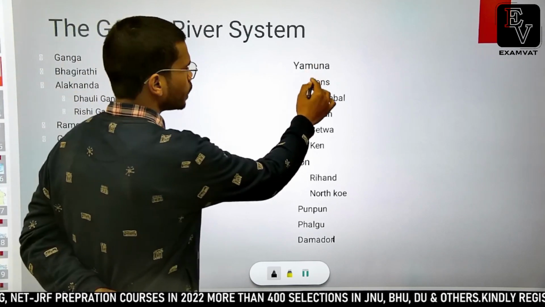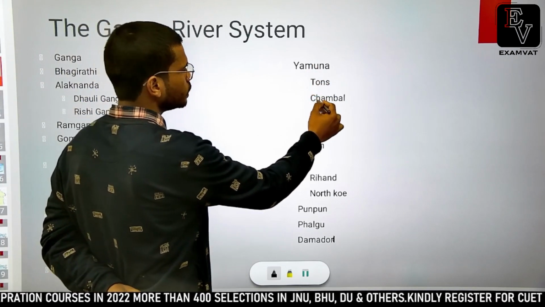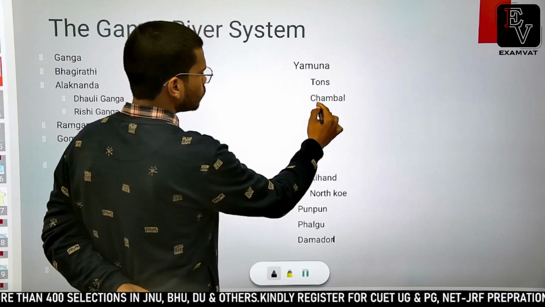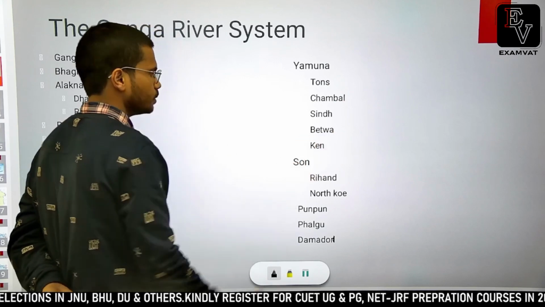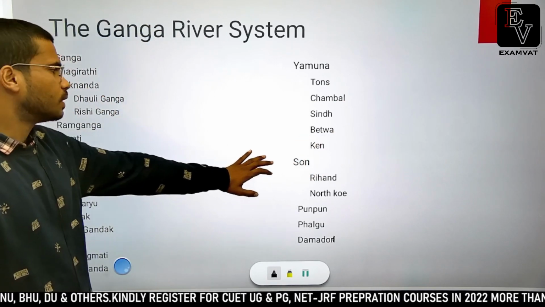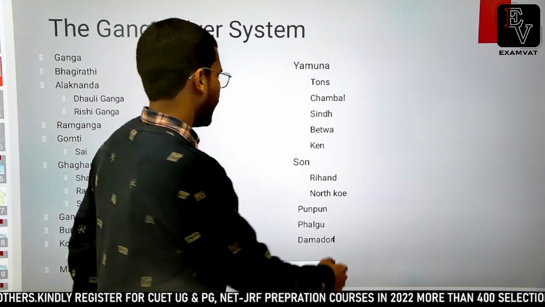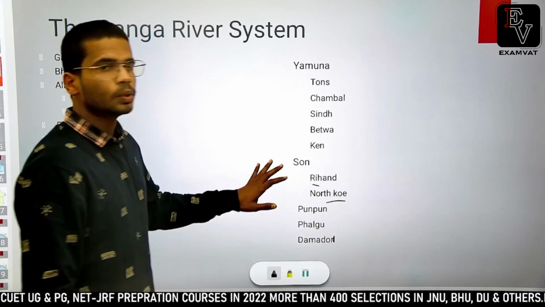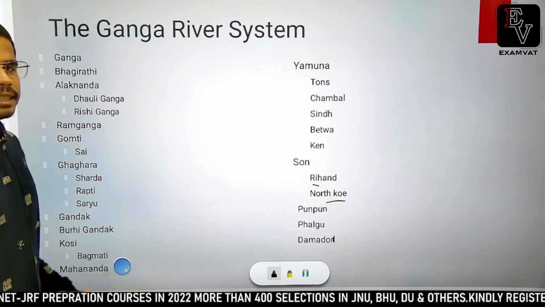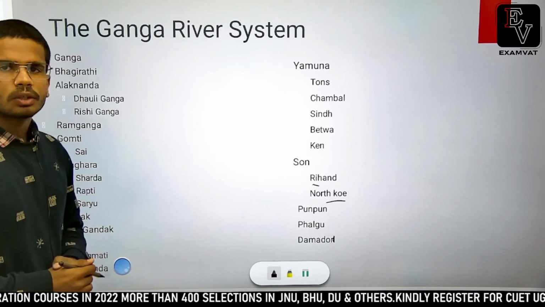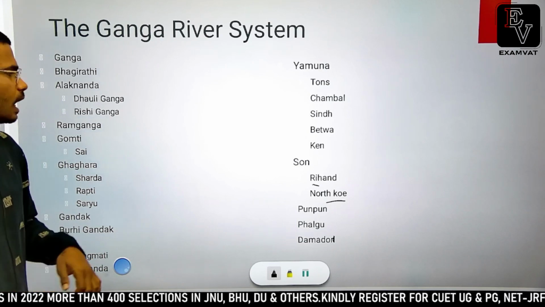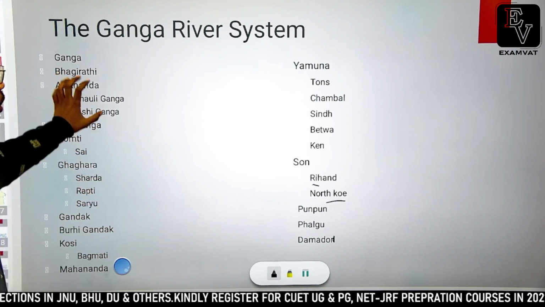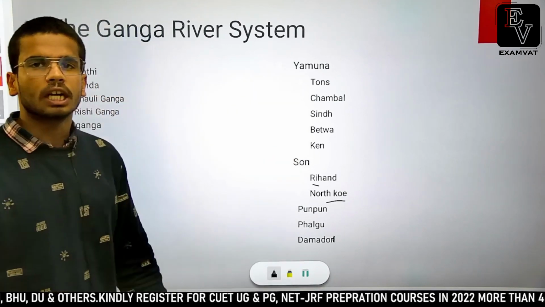The Yamuna river has many small tributaries, of which Tons is the largest one, followed by Chambal, Sindh, Betwa, Ken. And likewise the Son river, which joins Ganga river near Ara, has two important tributaries, North Koel and Rihand. Okay, so let's start with general information about all these river systems one by one. If you want, you can take a screenshot of this page. It gives you a detailed idea of all the left bank and right bank tributaries of the Ganga river system.